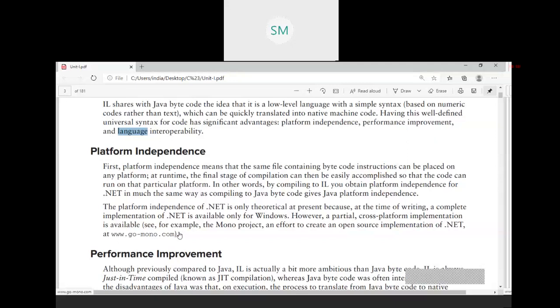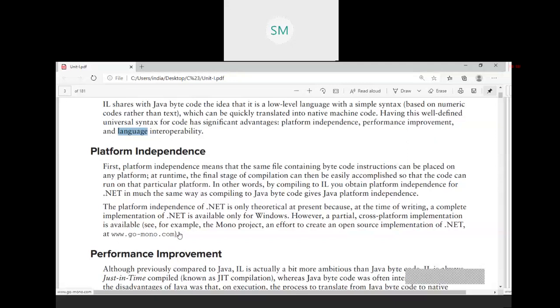Suppose you are writing the code on the Windows platform and you are trying to execute it on Linux or Macintosh OS or Bharat OS, etc. If it gets executed, then we can say that intermediate code is platform independent, or the language that generates that intermediate code supports platform independence.